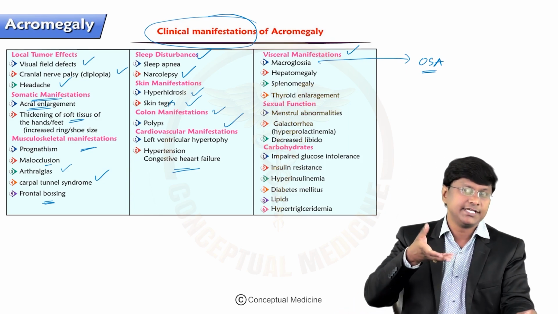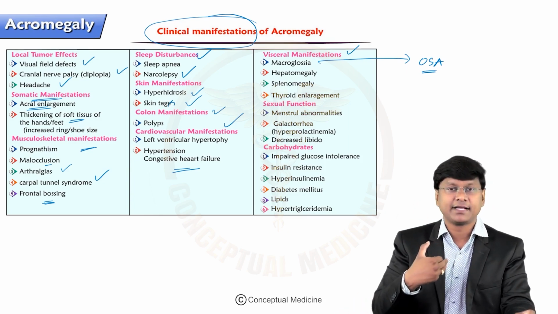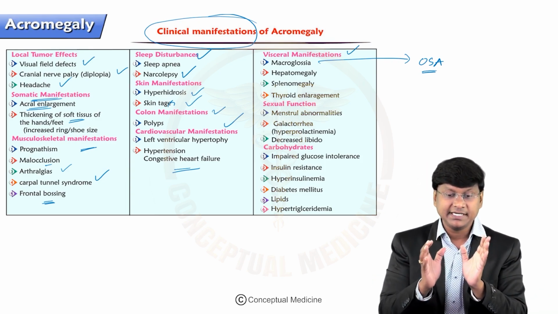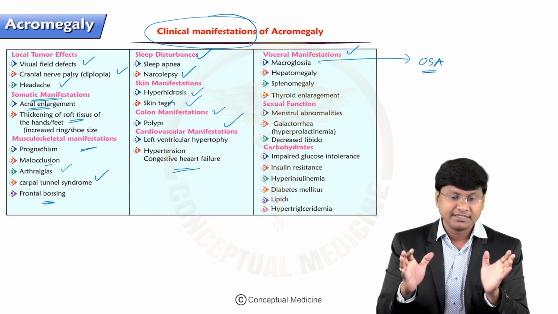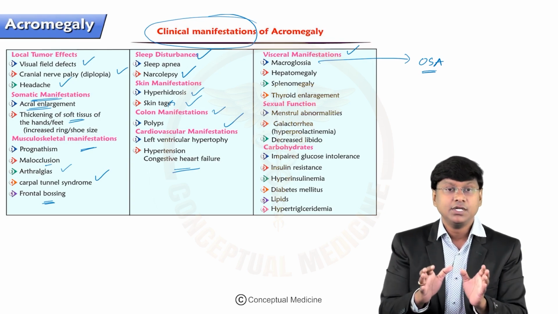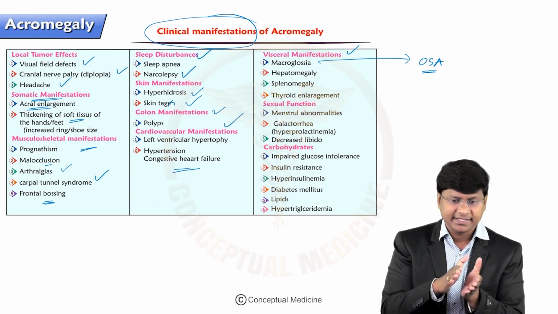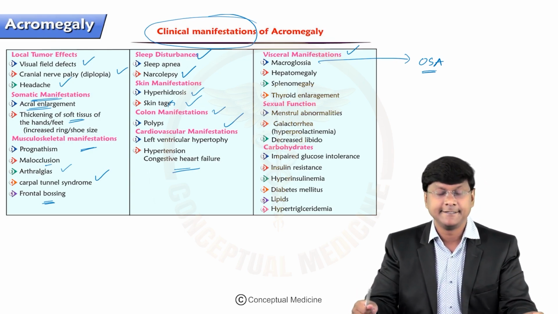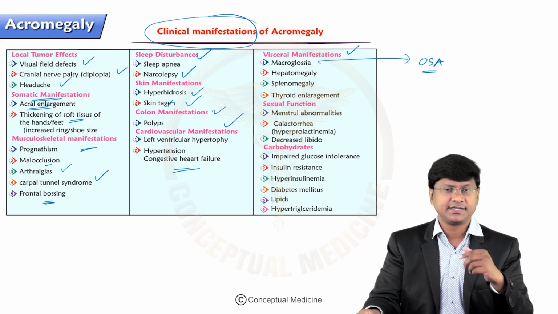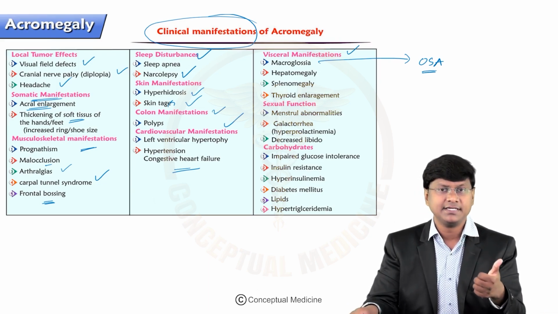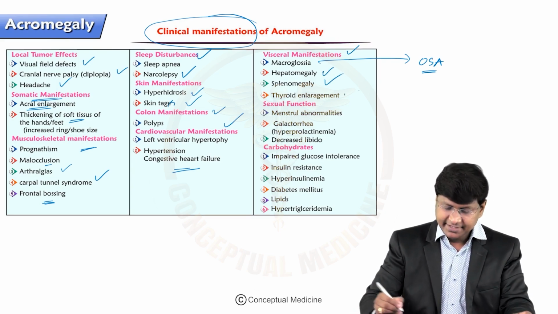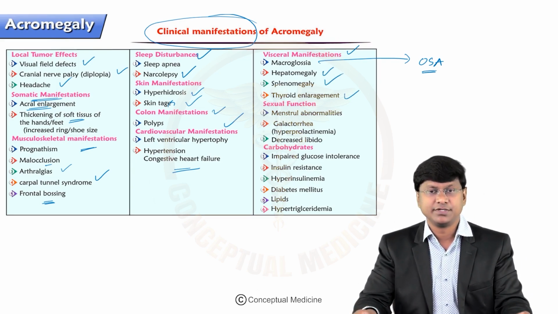Because of this macroglossia, the tongue can fall back over the trachea during the sleep, or the tongue can cause the pressure effect or the mass effect or the local effect on the trachea, where there can be compression of the trachea, and that makes the individual land up in obstructive sleep apnea. And the other visceral manifestations are increase in the size of the organs like hepatomegaly as well as splenomegaly. And there will be thyroid enlargement as well.